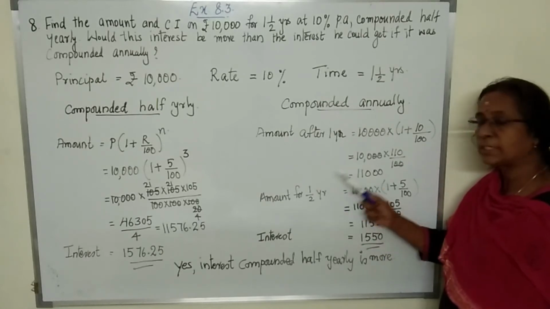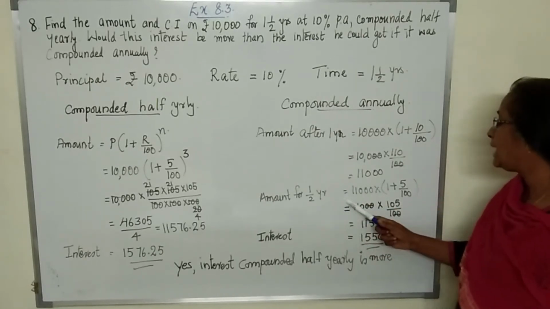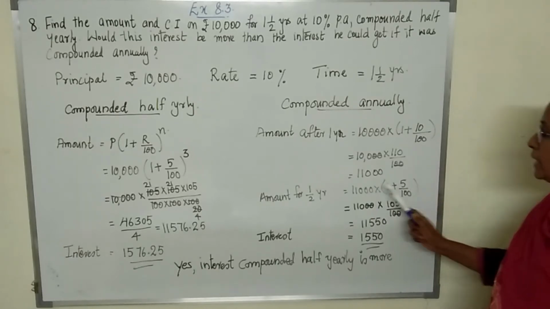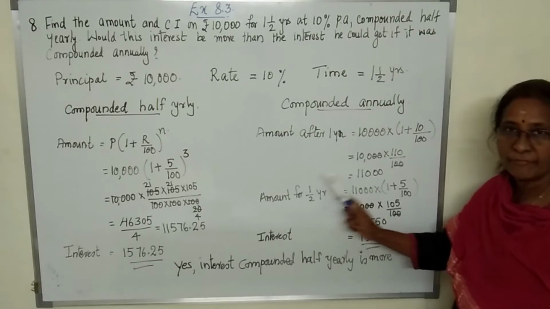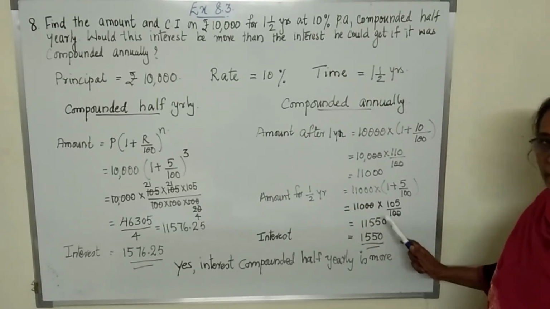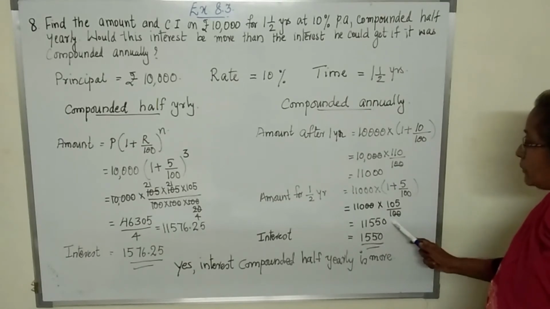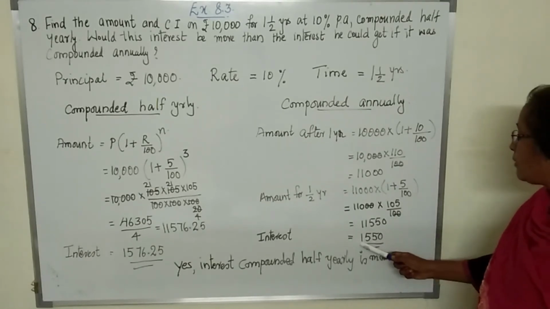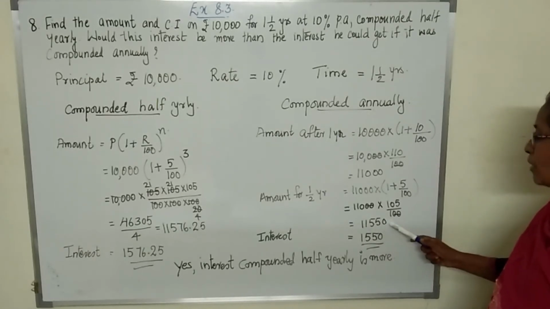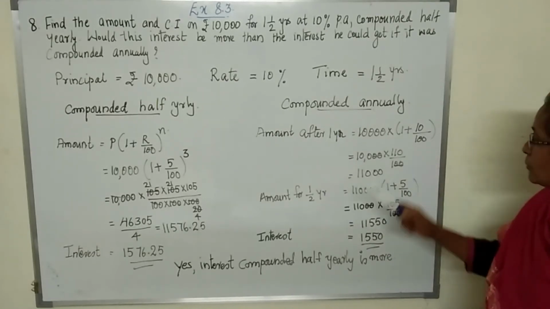So the amount for the next half year will be 11,000 into 1 plus 5 upon 100. Why it is 5 upon 100? This is only half year. So this will be equal to 11,550. This is the amount. So the interest will be 1,550.